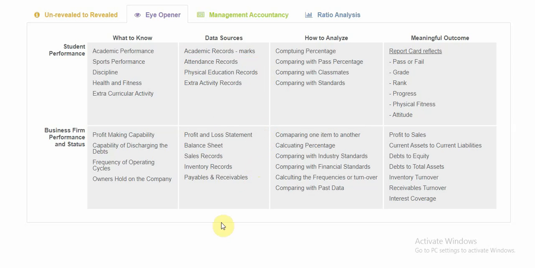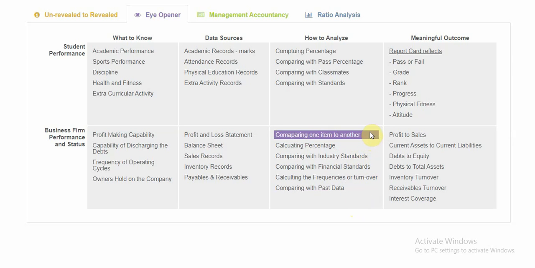Now, after we know about the data sources, we will want to know how we analyze. For a student, these are the different types of analysis that will be done. This we have already talked about. We compute percentages, past percentages, and then we compare with classmates, and we also compare with some standards if there are any. The same way for a business firm or a company, we will compare one item to another. These are the different types of analysis. Again, this is not an exclusive list. These are some of the important things that I've listed down. Once we get into the chapter more, we'll come to know other types of analysis.